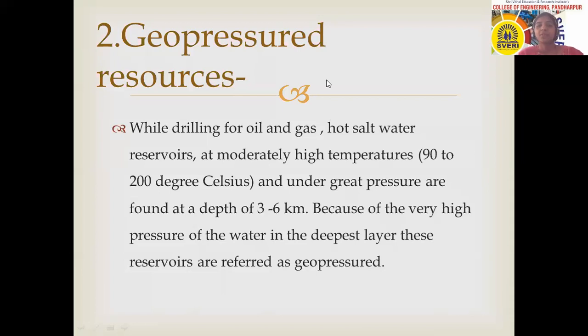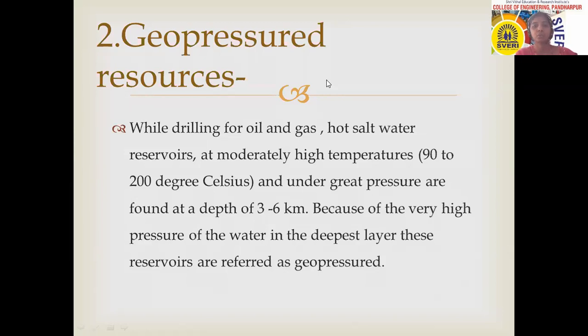Okay, so the main difference is, in case of the hydrothermal resources, the pressure of that water is not that much. But in case of the geopressured resources, the pressure of water is much higher, and the temperature of that water is up to 90 to 200 degrees Celsius. And the geopressured resources contain some amount of methane gas. In case of the hydrothermal reservoirs, methane gas is not present.